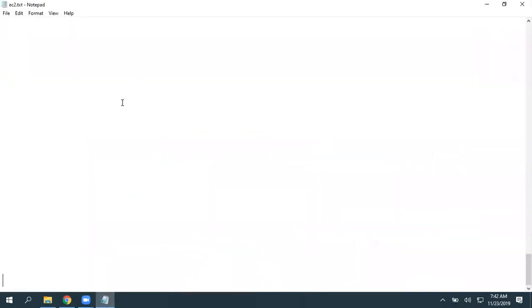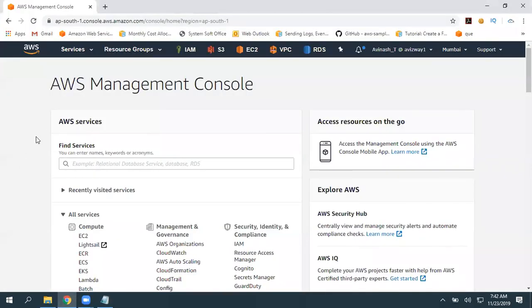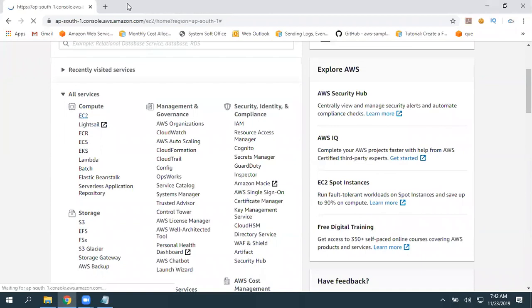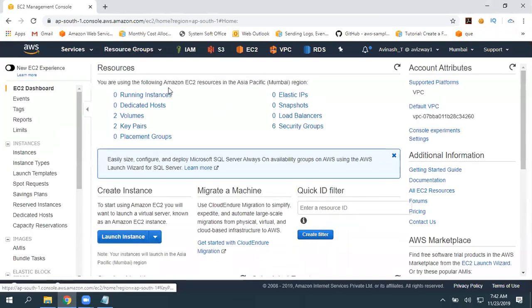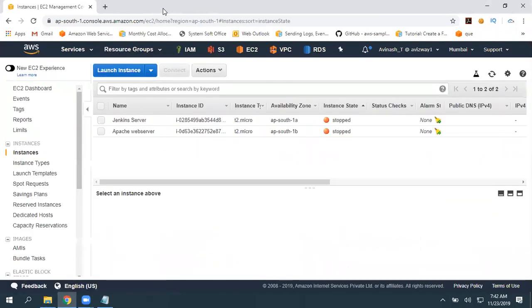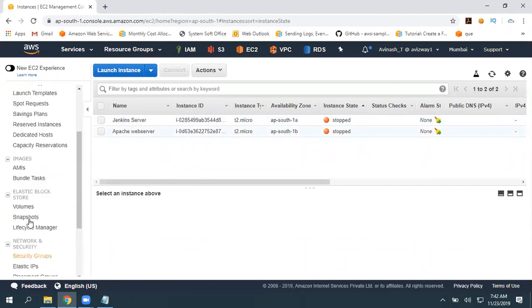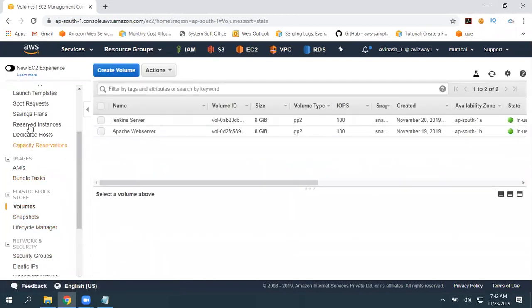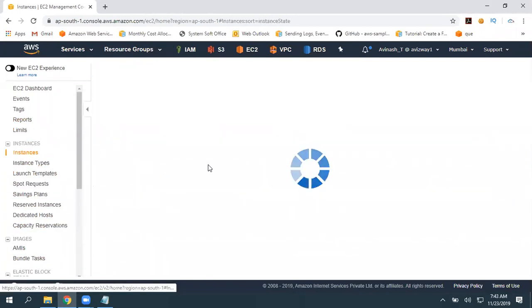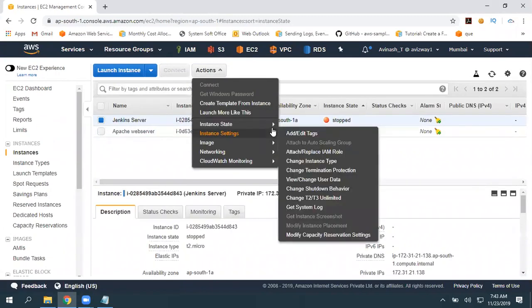So now in today's session, first we are going to discuss data lifecycle management. So quickly, I'll show with an existing server. For example, here I have a server and I'm going to start it.